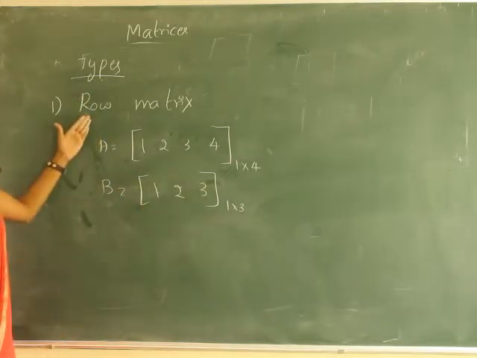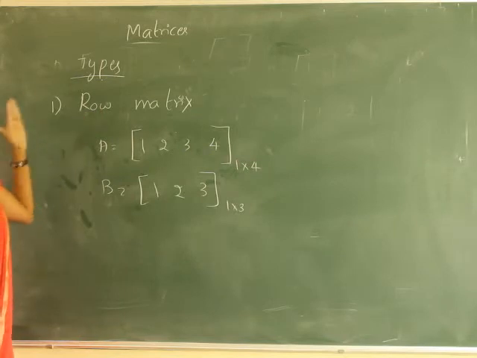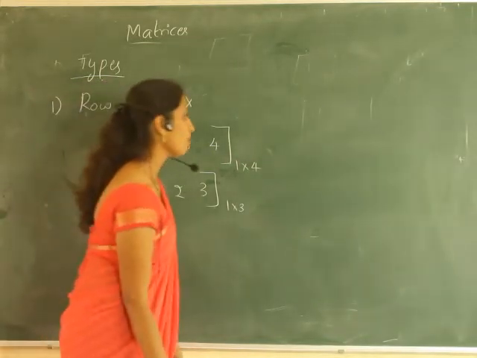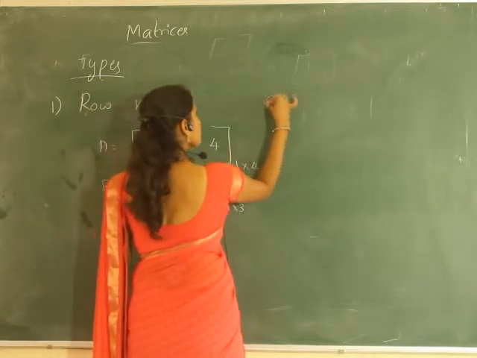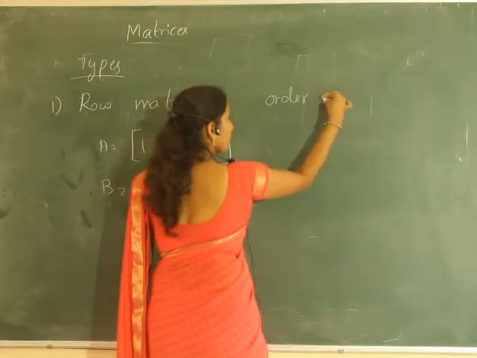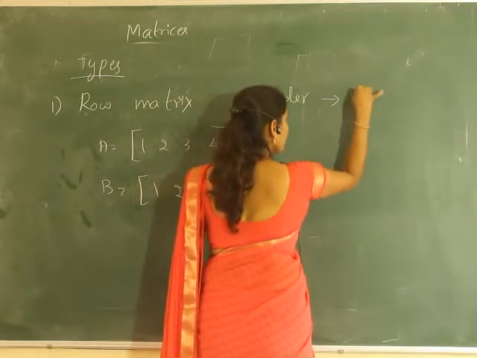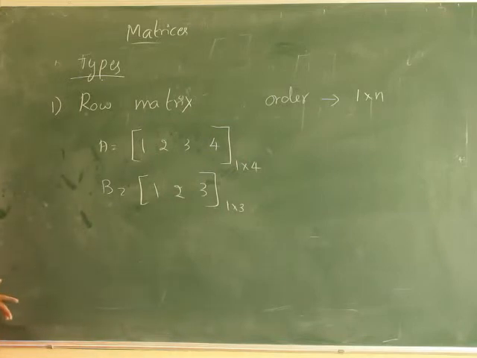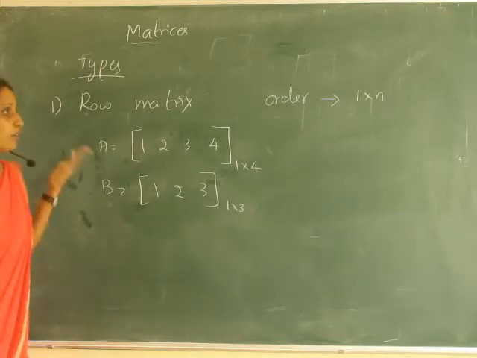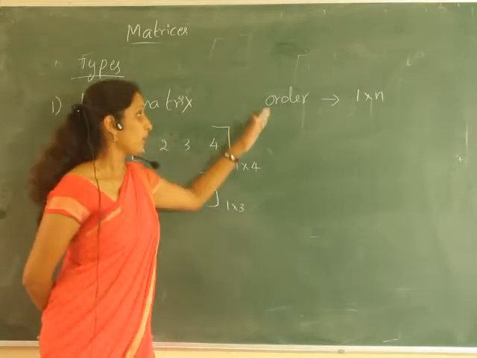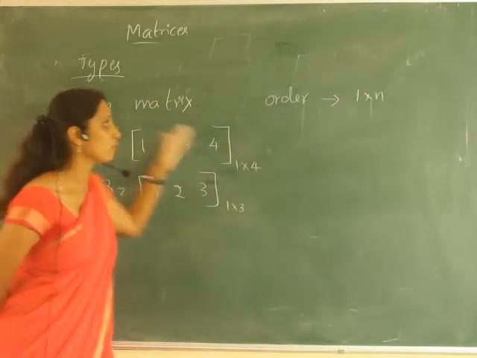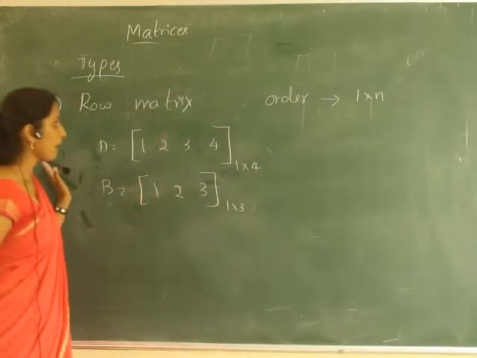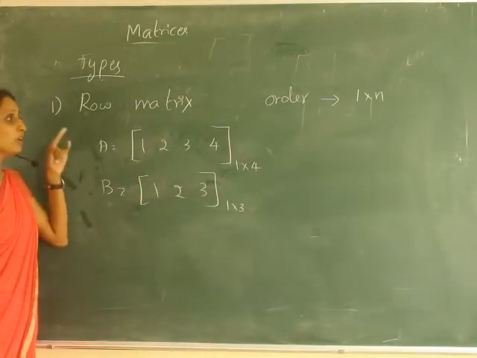So a row matrix is a matrix having only one row. In general, how can we write the order of a row matrix? The order of a row matrix is always one row and many columns. It may be 2 columns, 3, 4, 5, or n columns. But the order of a row matrix is always one row and other columns. So a row matrix is a matrix having only one row.